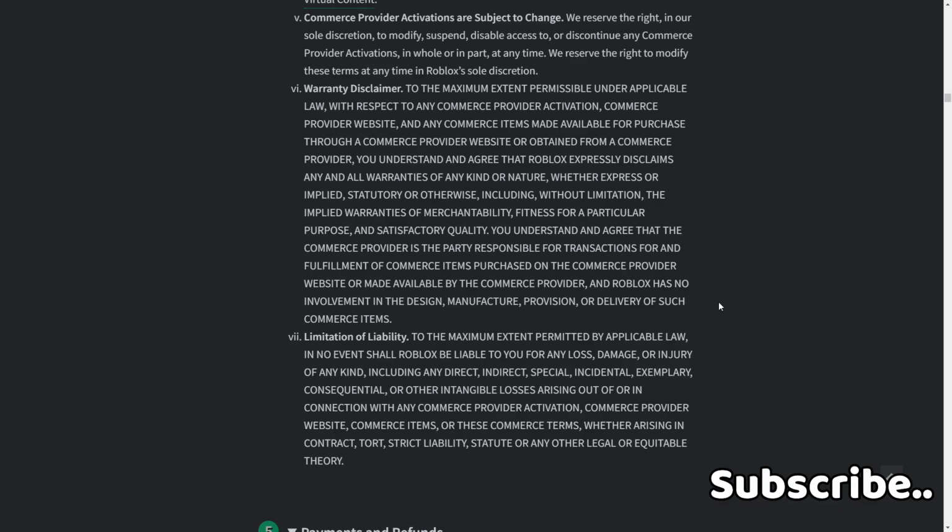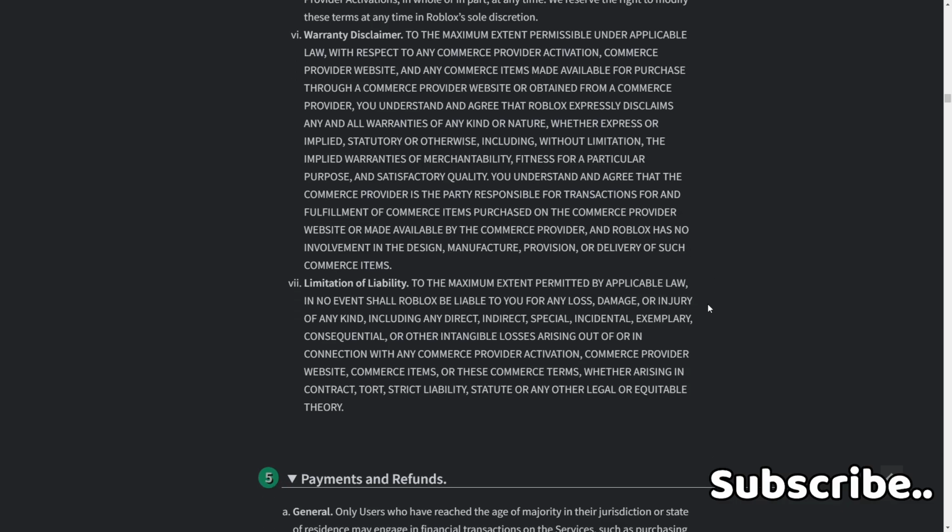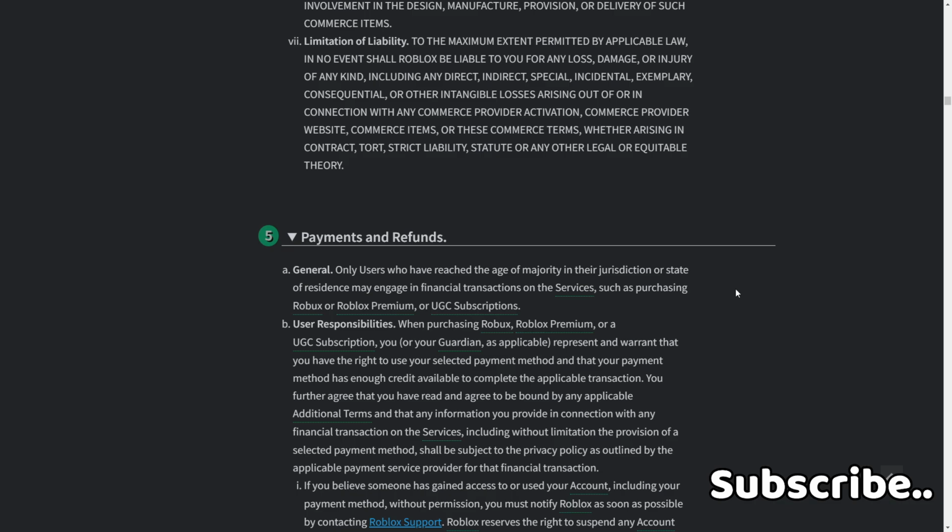7. Limitation of liability. To the maximum extent permitted by applicable law, in no event shall Roblox be liable to you for any loss, damage, or injury of any kind, including any direct, indirect, special, accidental, incidental, exemplary, consequential, or other intangible losses, arising out of or in connection with any commerce provider activation, commerce provider website, commerce items, or these commerce terms, whether arising in contract, tort, strict liability, statute, or any other legal or equitable theory. 5. Payments and refunds.